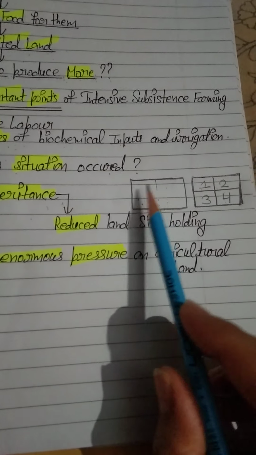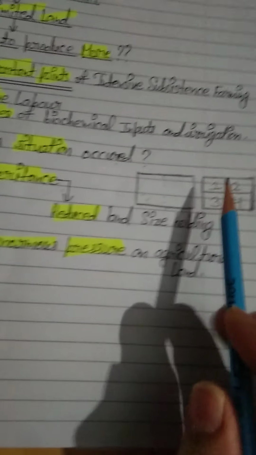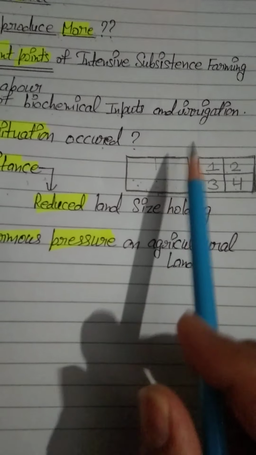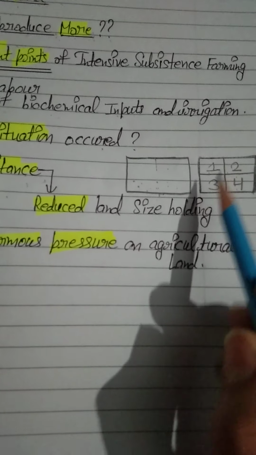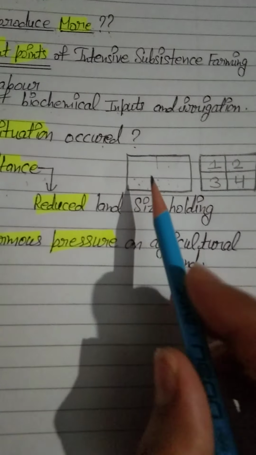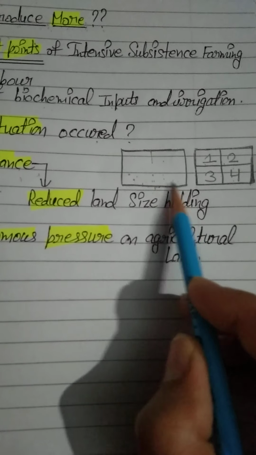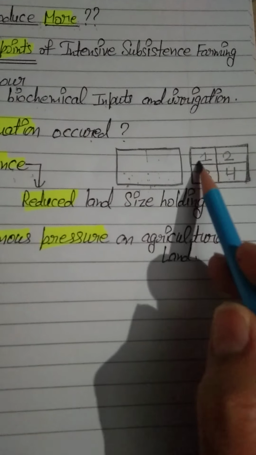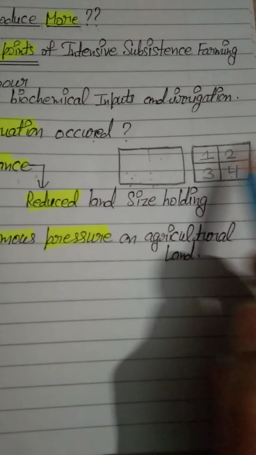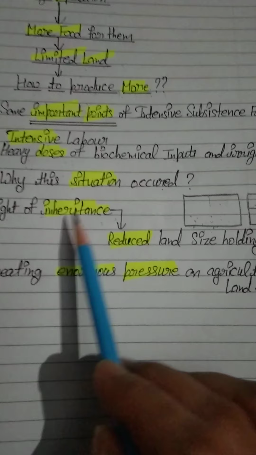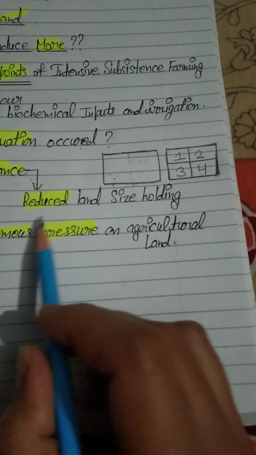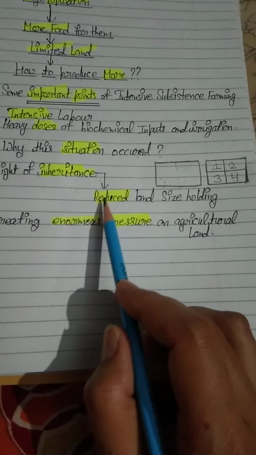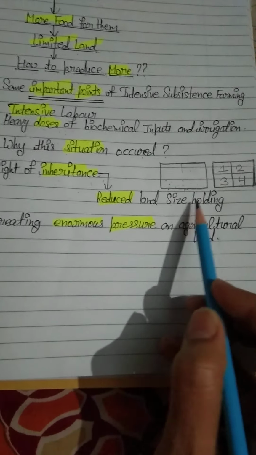Suppose a father has 1 acre of land. Just imagine this is 1 acre of land. After some years he became the father of 4 sons. So automatically this area will be divided into 4 parts: 1, 2, 3, 4. So what is the situation? Right of inheritance is responsible for reducing land size holding. So right of inheritance is equal to reduced land size holding.